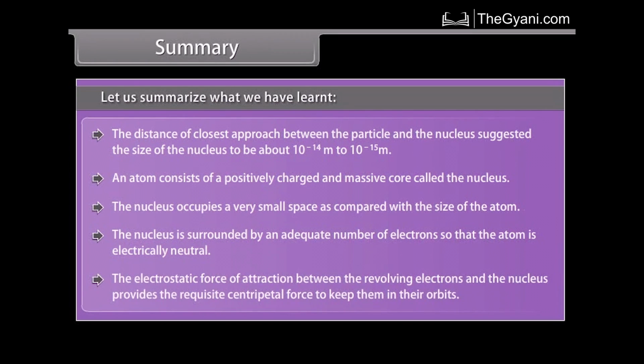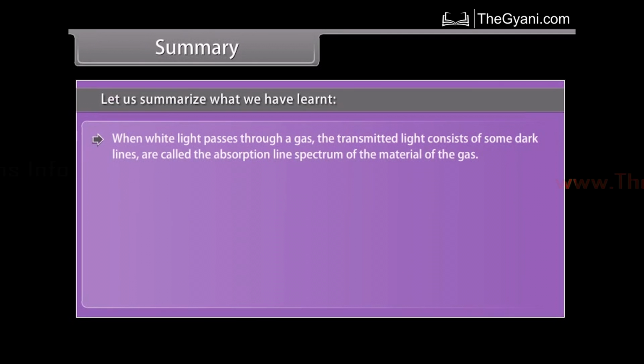The electrostatic force of attraction between the revolving electrons and the nucleus provides the requisite centripetal force to keep them in their orbits. When white light passes through a gas, the transmitted light consists of some dark lines called the absorption line spectrum of the material of the gas.